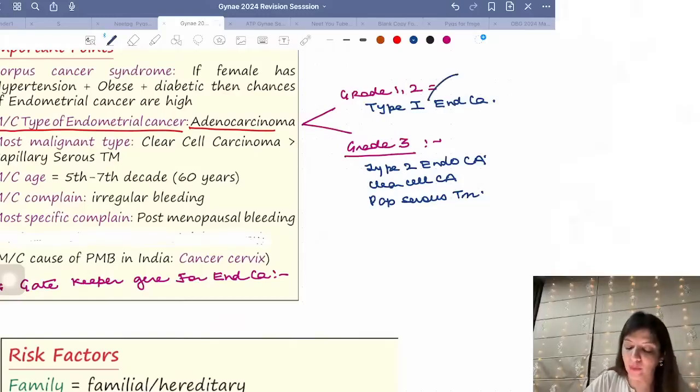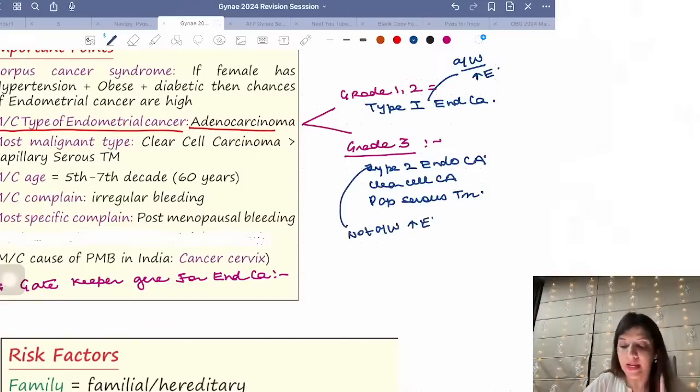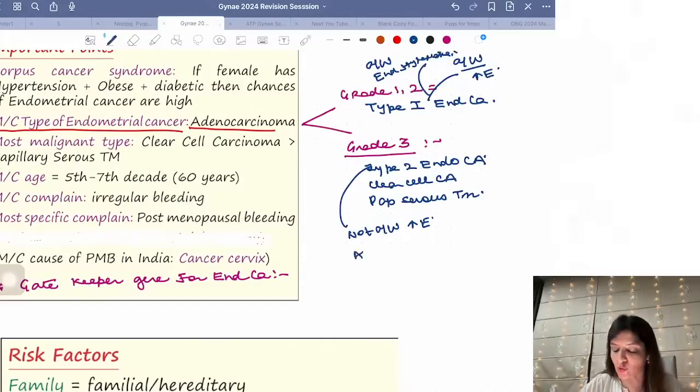Type 1 endometrial cancers are associated with increased estrogen. Type 2 endometrial cancers are not associated with increased estrogen. Type 1 endometrial cancer is associated with endometrial hyperplasia, whereas type 2 is associated with endometrial atrophy.